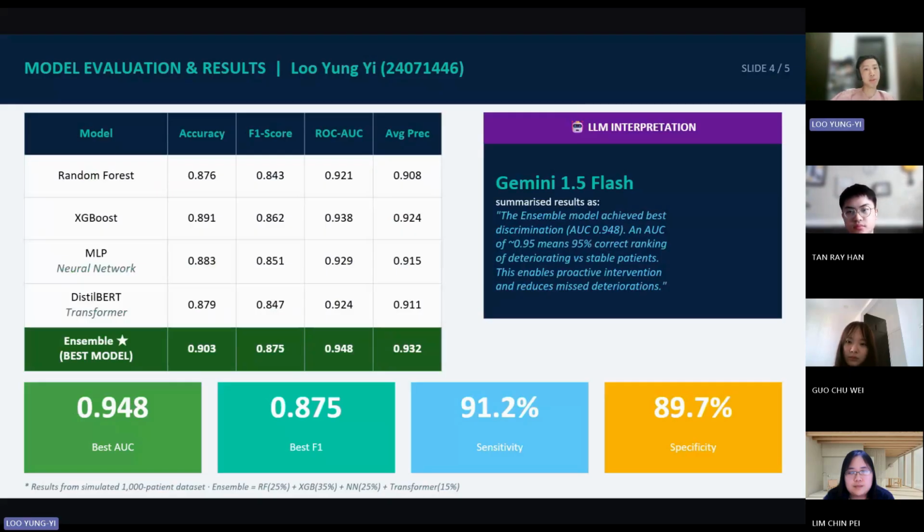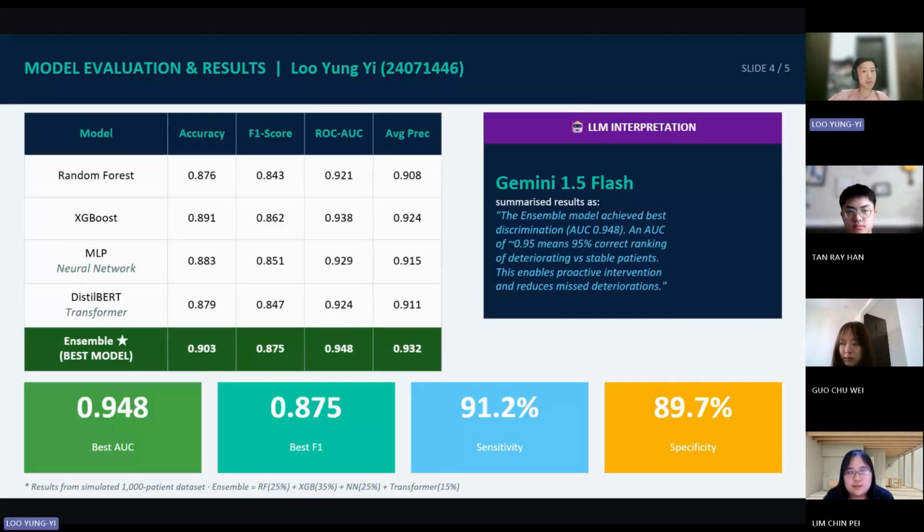We fed the results into Gemini 1.5 Flash in our Google Colab notebook, and the LLM summarized it very well. It says the ensemble model achieved the best discrimination at 0.94, and an AUC of 0.95 means 95% correct ranking of deteriorating versus stable patients. This enables early intervention and reduces missed deterioration.